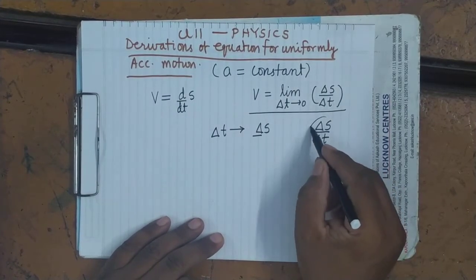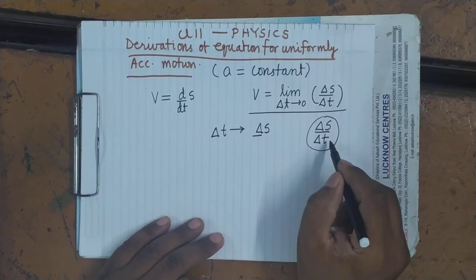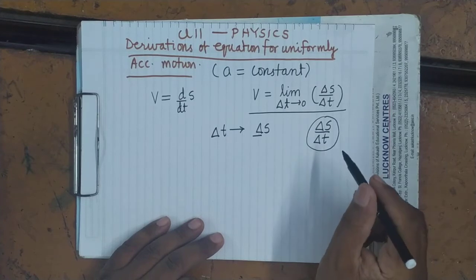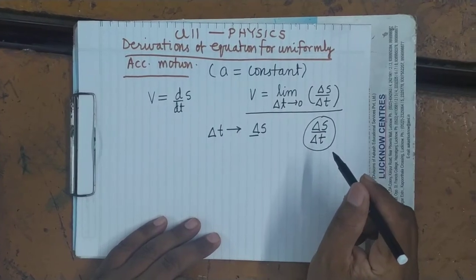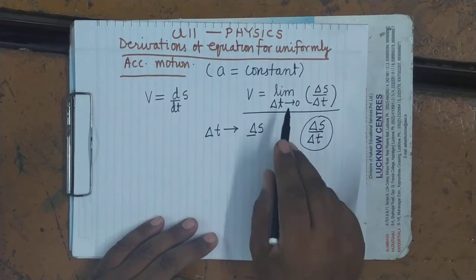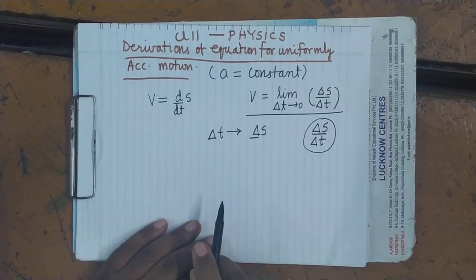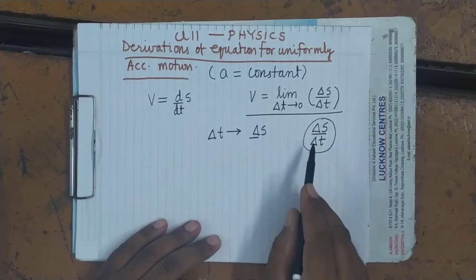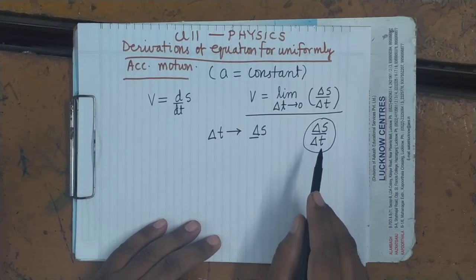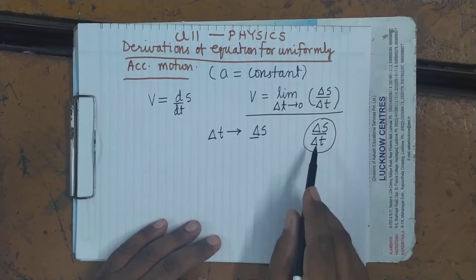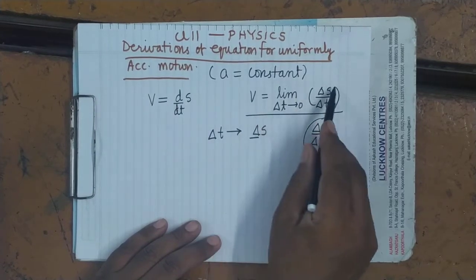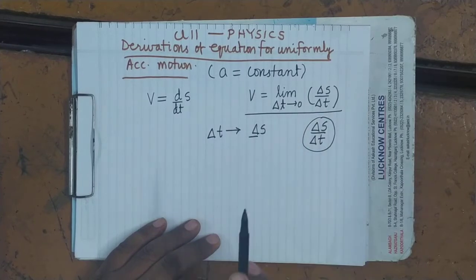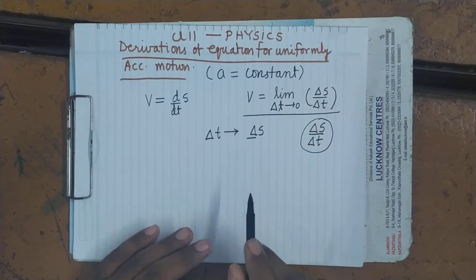Here it has been found over an infinitesimally small time interval. It's clear. So in mathematics we write it like this: limit. In place of saying its value over an infinitesimally small time interval, we have written it mathematically in this way, the limiting value when the time interval is infinitesimally small.